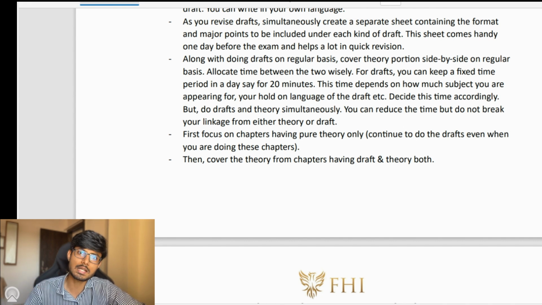So you need to fix a time of say 20 minutes, 25 minutes, or 15 minutes for drafting, and the rest will go on the theory portion. But when you are doing the theory portion, you can start with the pure theory chapters first, and then you can move on to the chapters containing draft plus theory. So this is all about drafting.